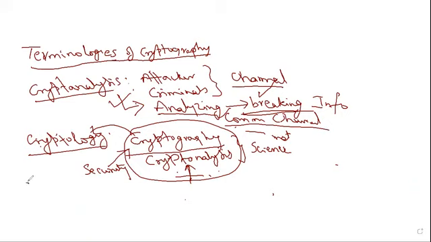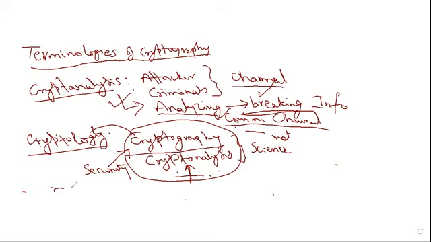What is crypto system? Crypto system means cryptographic algorithms, whatever keys you use, and protocols also. All these are combinedly called a crypto system.